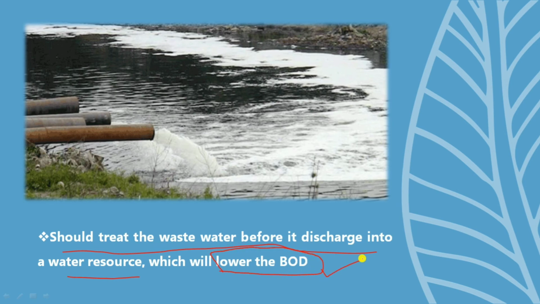When treating the wastewater, the organic matter and biological waste present in the wastewater will be reduced. That will automatically reduce the dissolved oxygen needed by the microorganisms to decompose it. That will reduce the BOD. So, to reduce the BOD, we should treat the wastewater.